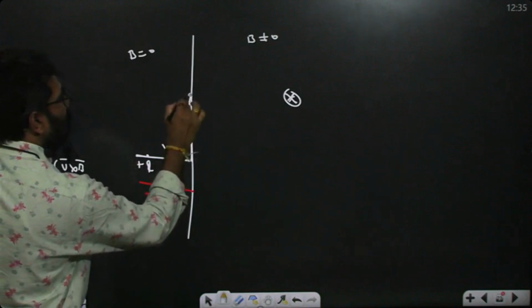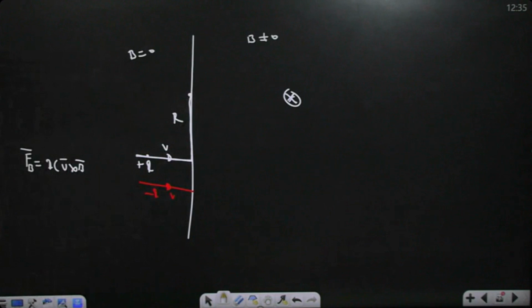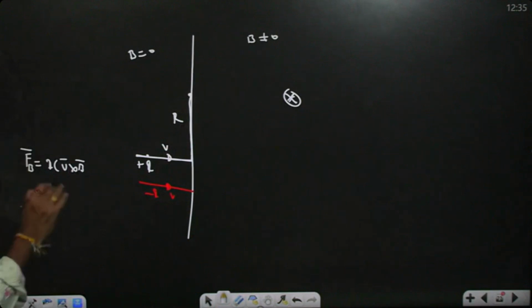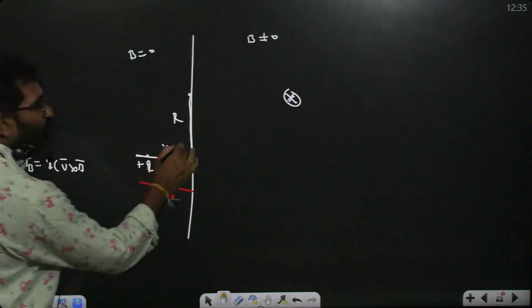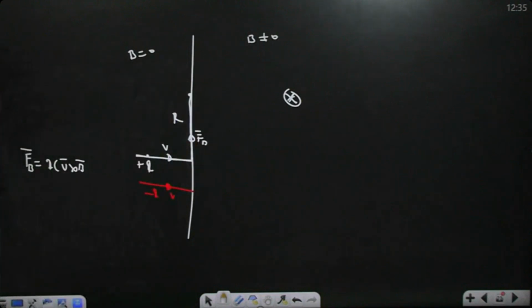Somewhere you take this one. This is R. This is R. It should be perpendicular to the velocity, mv. So in which direction is the force? Radial force. Definitely the force must be in this direction. The magnetic force is along this direction. The force is always acting towards the center of curvature. That is centripetal force. That force always changes the direction. The magnitude remains constant because the work done by the magnetic force is zero. Force and displacement are perpendicular to each other.